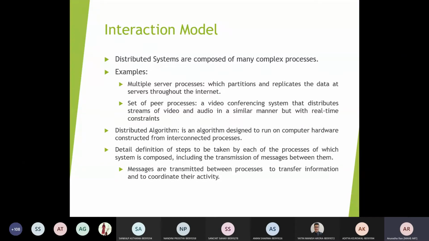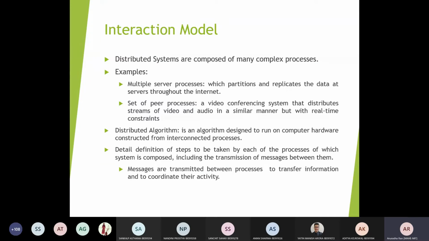You can have multiple server processes which partition and replicate the data at servers throughout the internet, or you can have a set of peer processes. A good example is a video conferencing system that distributes streams of video and audio with real-time constraints. This is where you will have to consider minimum jitter.